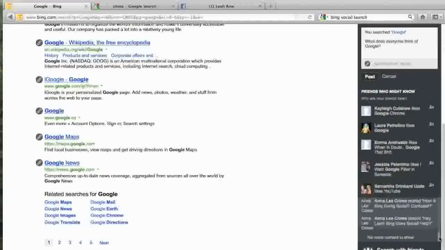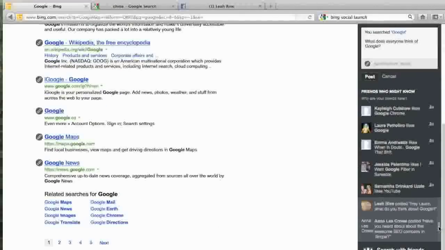The one thing that does kind of throw me off, and I don't fully understand why it's there, is down here below, no matter what I search for, it's going to show what I asked Laura. It's going to show Anna's search results and her use of this. So this actually appears to be what is the most popular, I'm sorry, and not actually what is the most relevant.